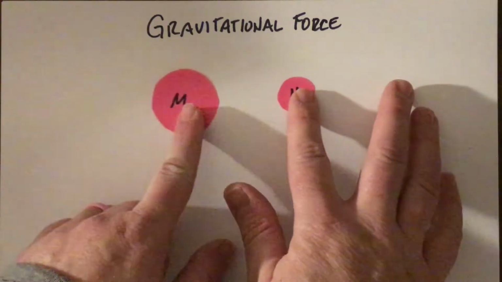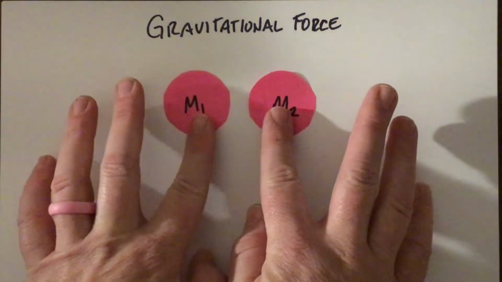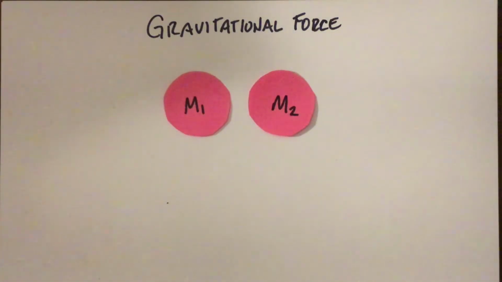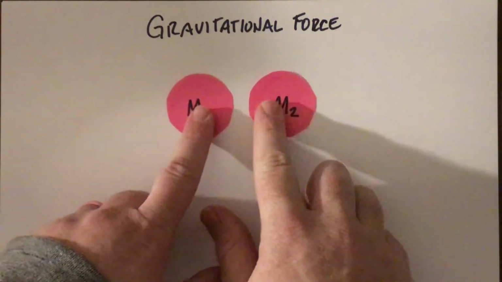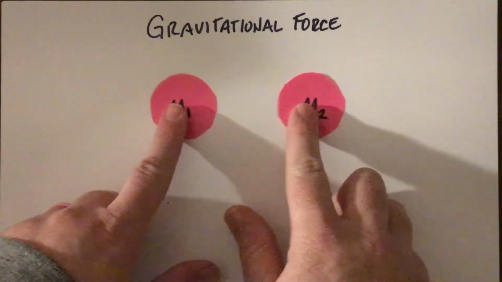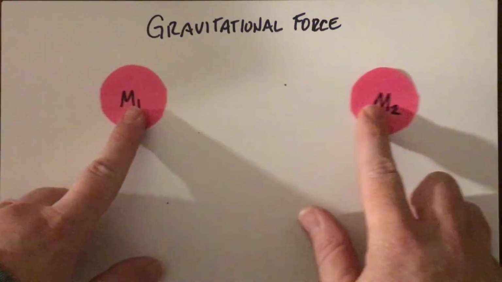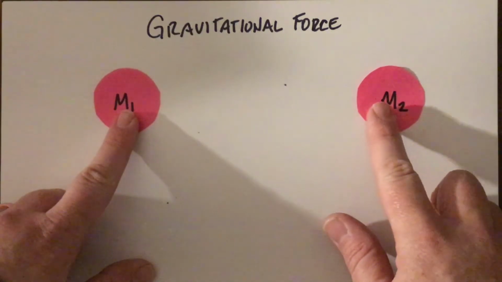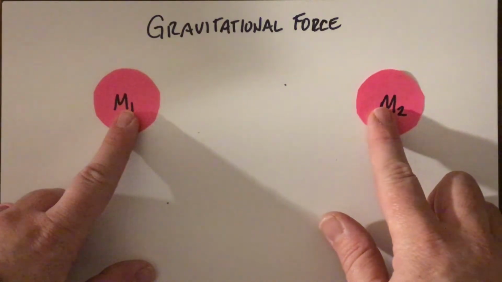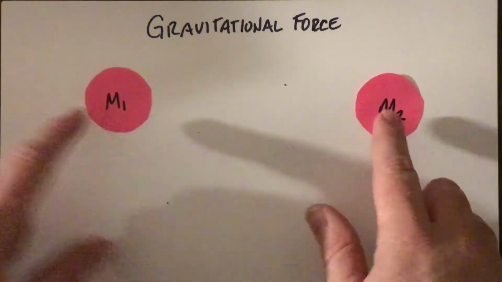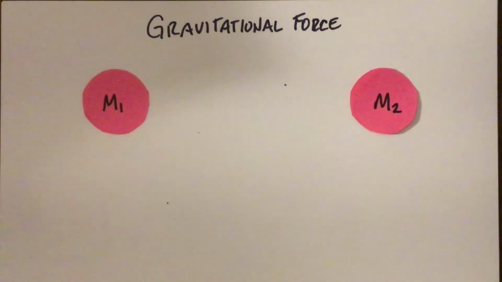If I take out this one and I put in another one, and now I have two larger masses, that changes how the force goes. In fact, if I'm adding mass, the force goes up to keep them together. If I'm getting closer, I've got more force keeping them together. If I'm far away, I have less force keeping them together. And so the two pieces that play into this are how big the masses are and how close or far apart they are. We'll look at an equation that goes with that.